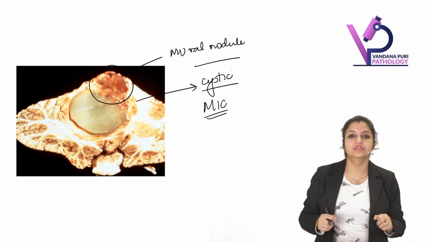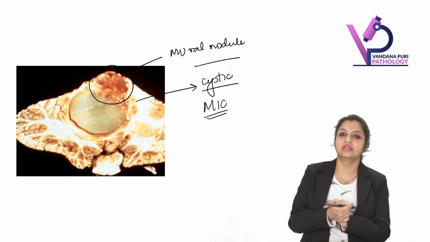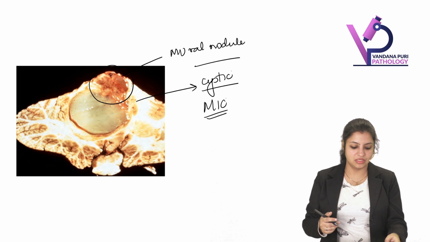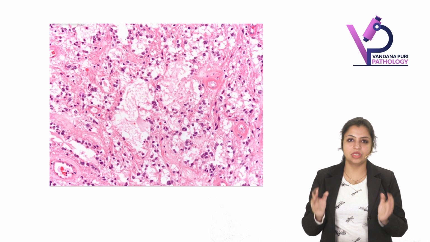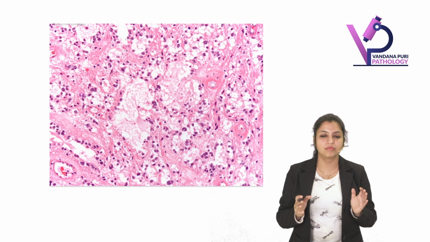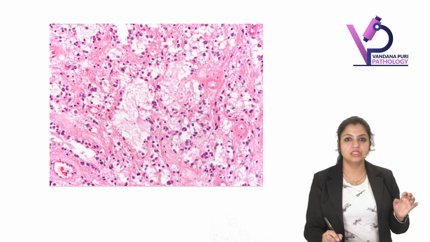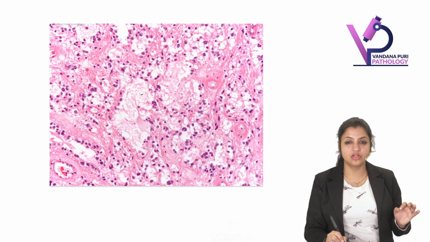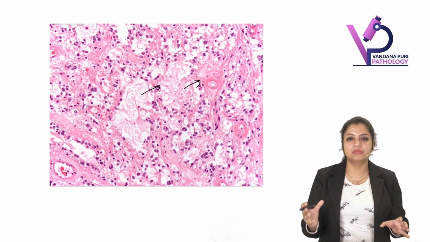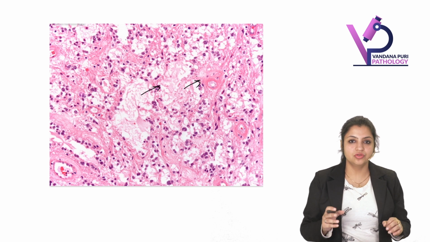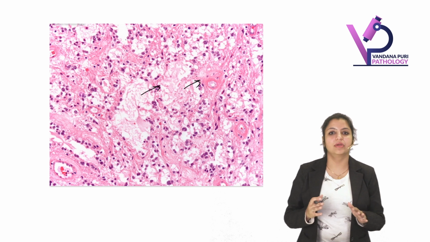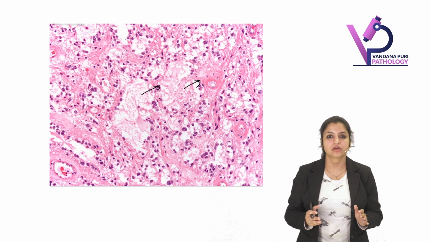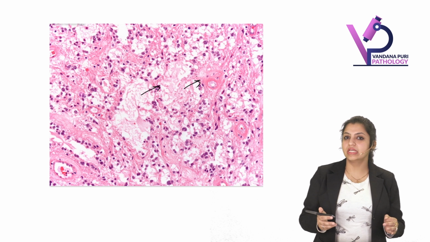So when you put this under the microscope, you can see some light areas, some dark areas, and a lot of cyst-like areas. That is the typical light microscopy of pilocytic astrocytoma.